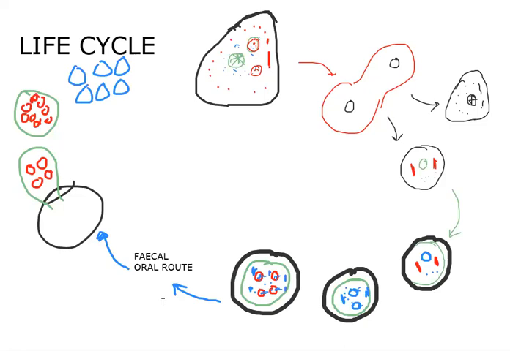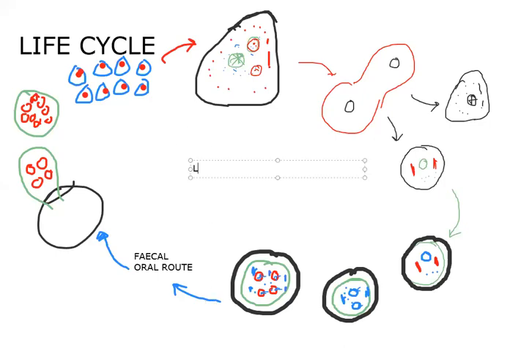The 8 amoebulae get formed here. These 8 amoebulae, each containing a nucleus, will migrate into the submucosa of the large intestine, and there they settle down and become trophozoites.